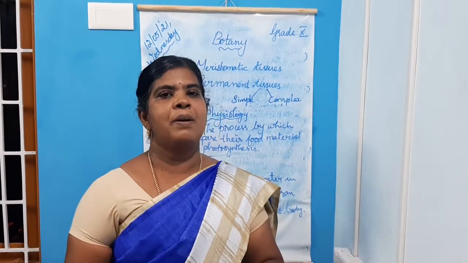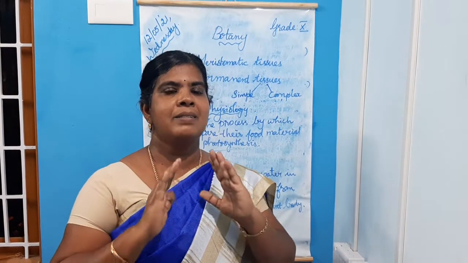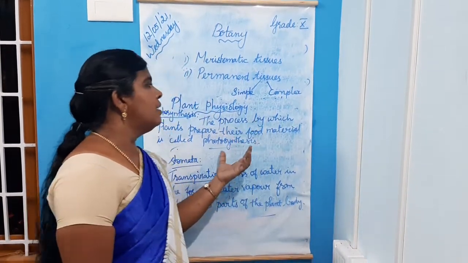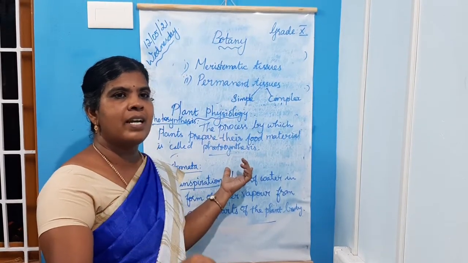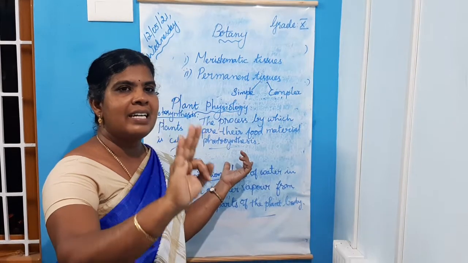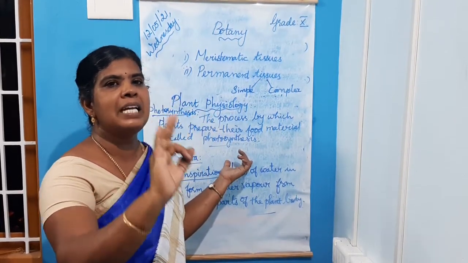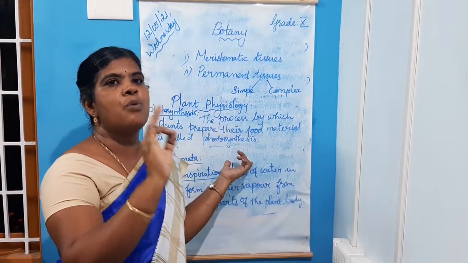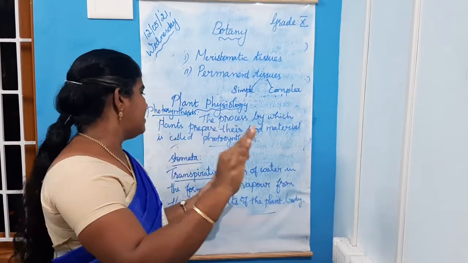Plants are autotrophs and producers. What are the important raw materials for photosynthesis? Carbon dioxide, water, sunlight, chlorophyll. In the presence of the green pigment chlorophyll, plants prepare their own food. So this process is called photosynthesis.